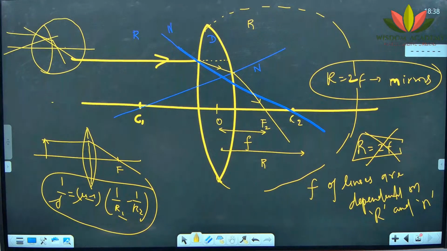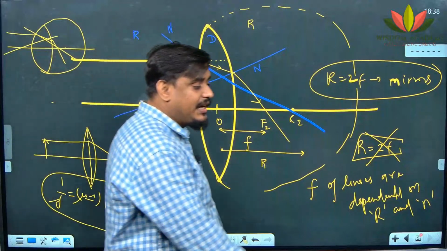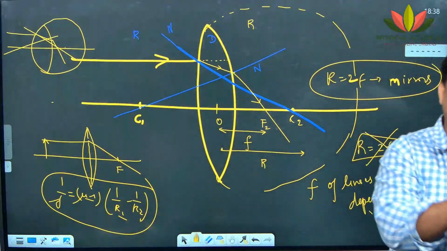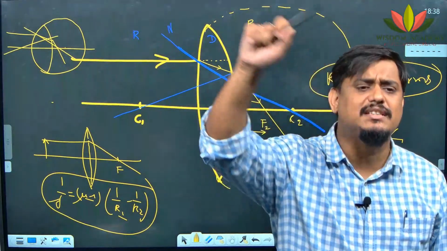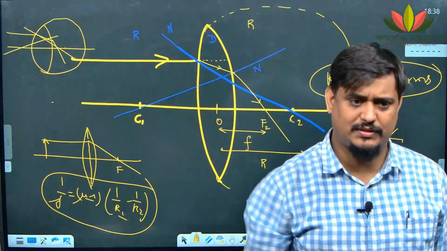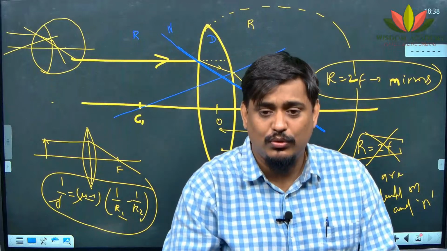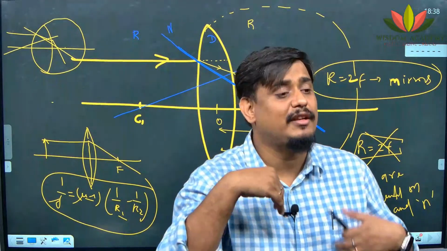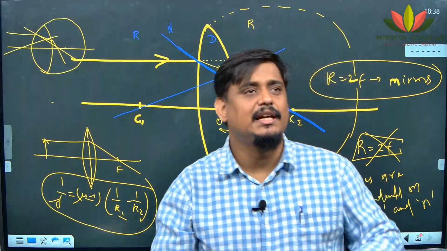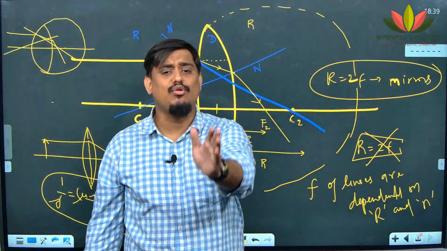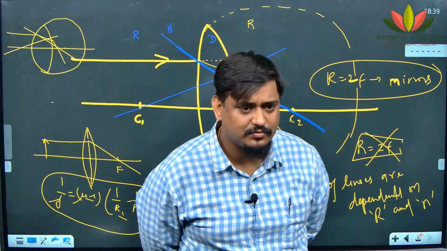Now my question to all of you: you would have heard that if a ray is passing parallel to the principal axis, it converges and goes through the focus, or it diverges and seems to pass through the focus. If any ray is passing through the focus, after refraction it becomes parallel to the principal axis. Heard these things? If any ray is passing through the optical center, it goes undeviated. Have you heard this? Why?